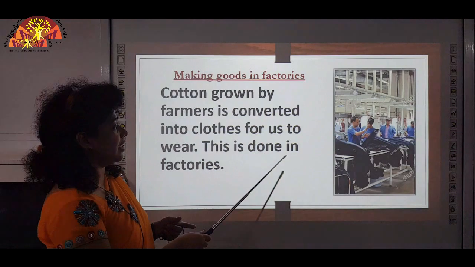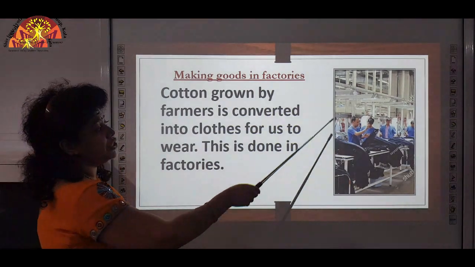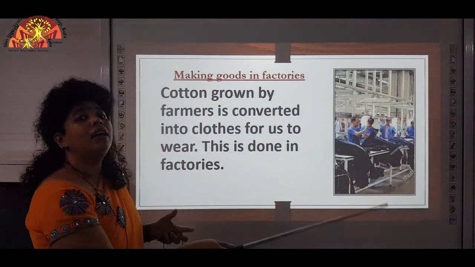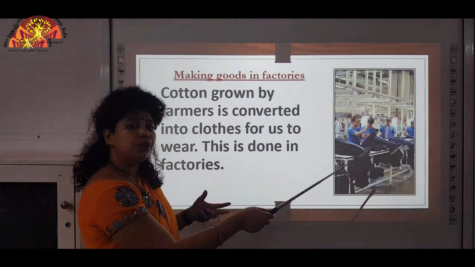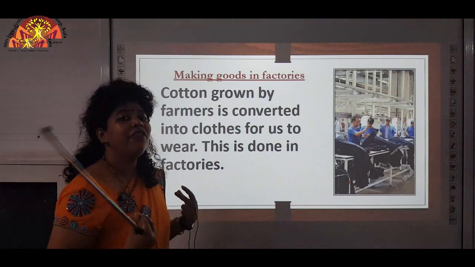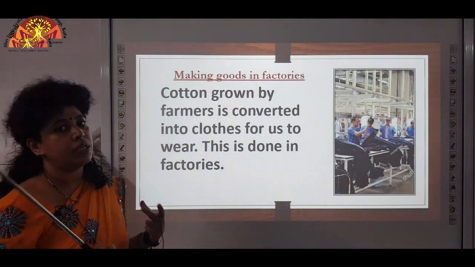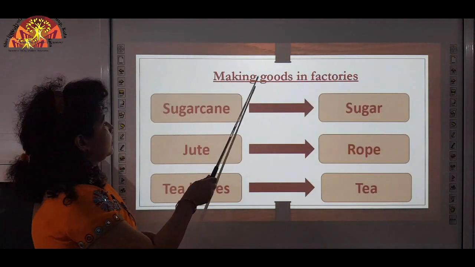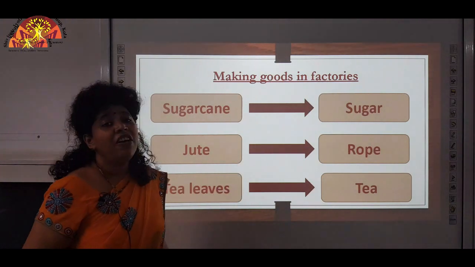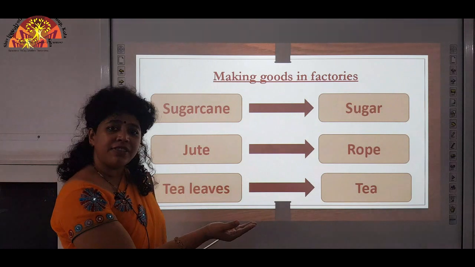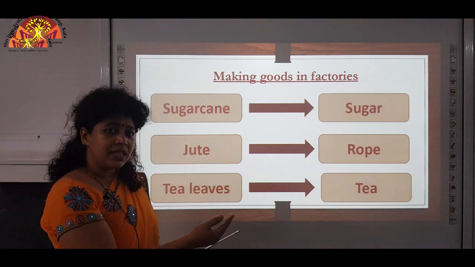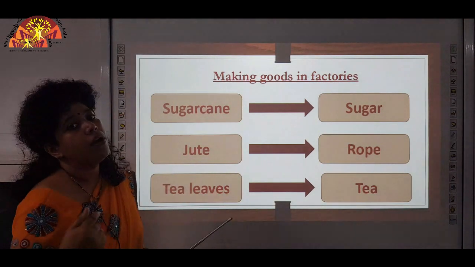This is done in factories. This is a picture of a factory where cotton in the pure form is converted into cotton clothes, so that it is accessible to us to wear. Making goods in factories: various products of farmers are taken to factories, processed, and then special products are made.